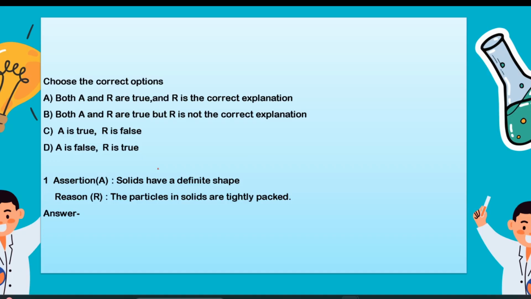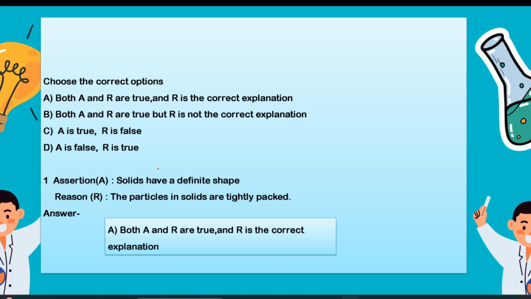Moving to the next, it says solids have a definite shape. The particles in solids are tightly packed. Now, the statement says that solids have a definite shape. Yes, that is true. And why do they have a definite shape? Because the particles in solids are tightly packed. So again the option will be A: both the statements are true and R is the correct explanation.